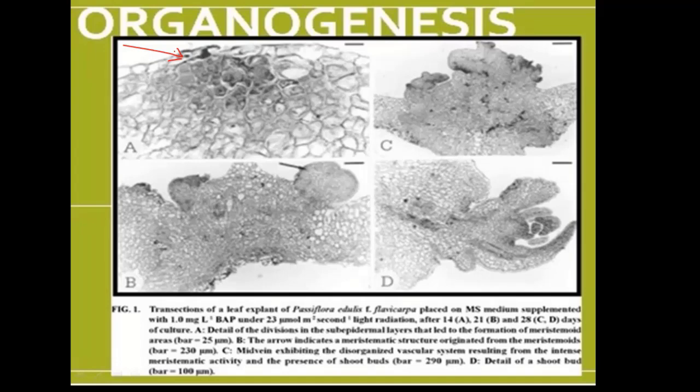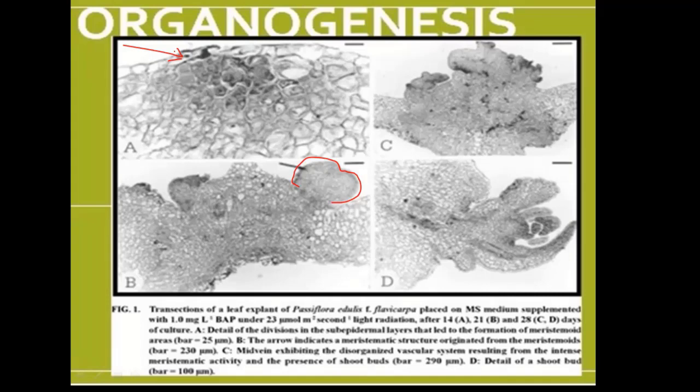These structures are the vascular bundle formation, and here you see a prominent structure, a shoot initial, which after subsequent development gives rise to the shoot primordium.